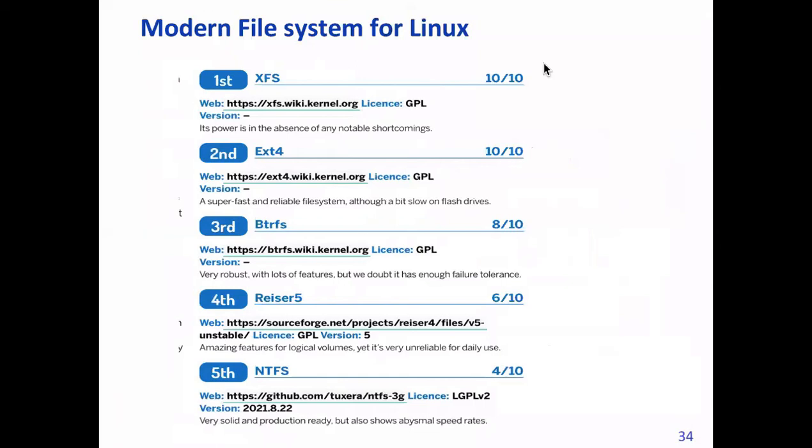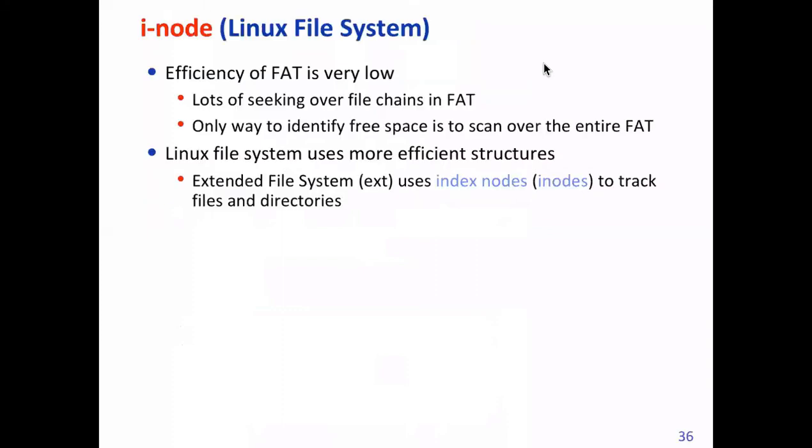The latest Linux versions use XFS, ext4, BTRFS, ReiserFS, NTFS. NTFS is the most popular. However, now let's look at an older one, called the Berkeley Fast File System. Let's look at the structure of that. inode, we know what it is, right?